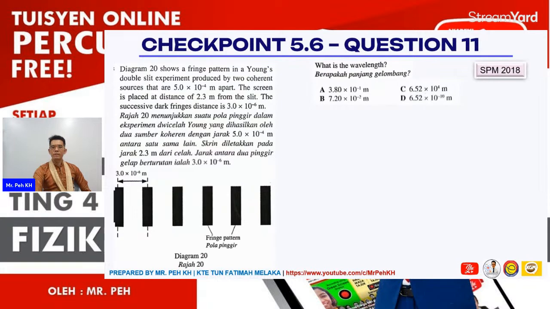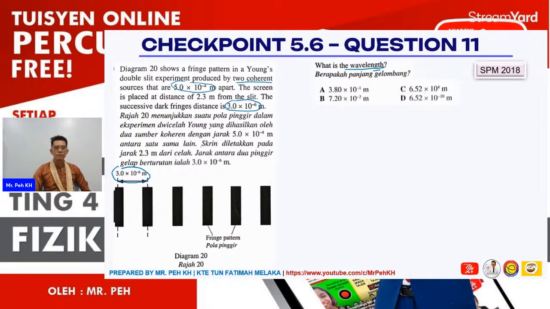Then the next will be question number 11. Again, this is a problem solving question. The difference here is that the question asks you to find the wavelength. Diagram 20 shows the fringe pattern in a Young's double slit experiment produced by two coherent sources. Here is the value, the distance, and this is A actually. The screen is placed at a distance of 2.3 meter from the slit. The successive dark fringes distance is this value. This will be X, which is also shown in this figure already.